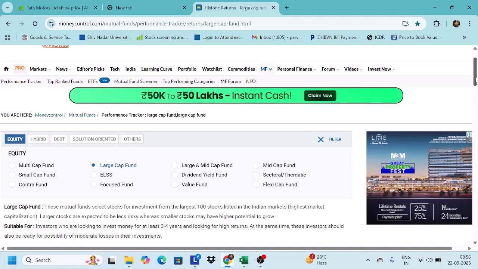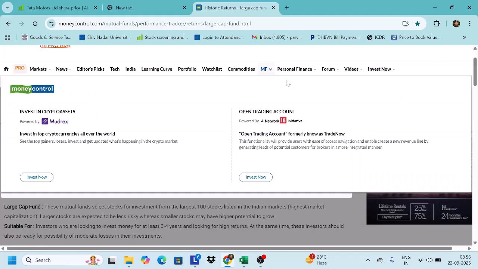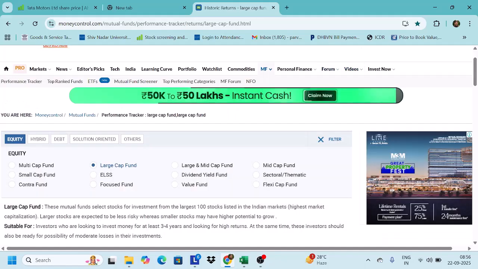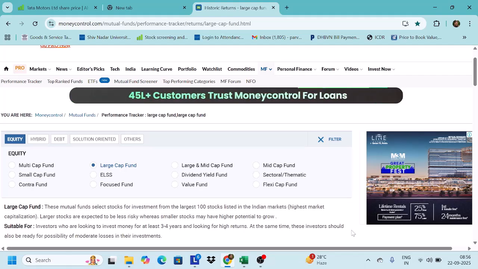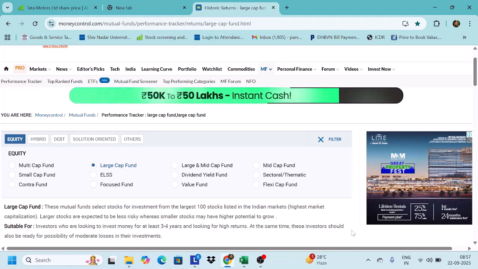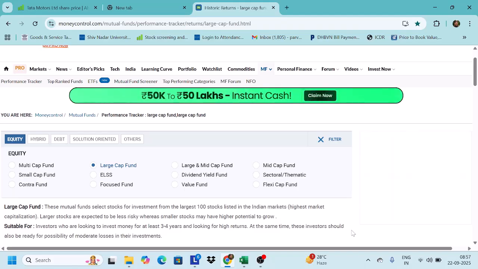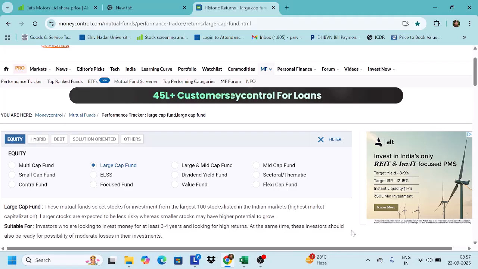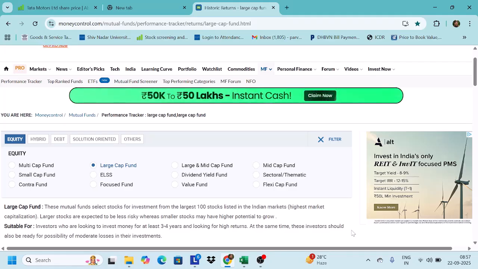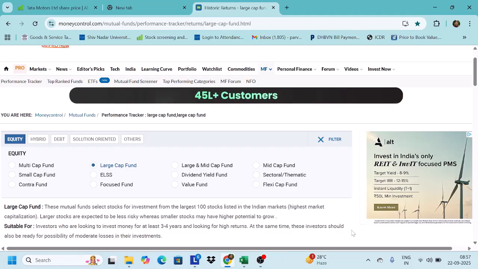So the first one which we did was equity. Now within equity, we have various funds like large cap. You can see there's a circle on the large cap. So large cap fund, then mid cap funds, then small cap funds, then multi cap funds, contra funds, ELSS, focused funds, large and mid cap, dividend yield fund, value fund, mid cap fund, and then sectoral thematic fund and flexi cap fund. So altogether there are about 3 into 4, 12 funds.